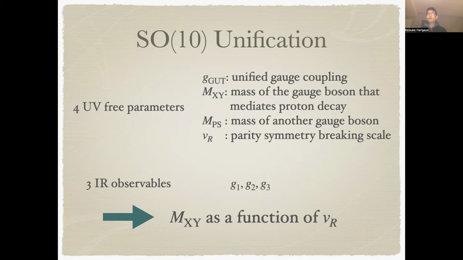From those 4 UV parameters, we should explain 3 IR observables, namely the 3 gauge coupling constants. Since we have 3 observables and 4 UV parameters, we can obtain one relation among those 4 UV free parameters, which we choose to be the mass of the XY gauge boson as a function of the parity breaking scale.